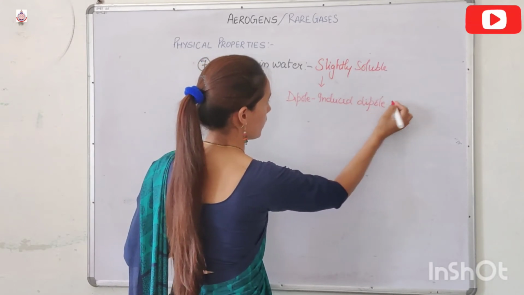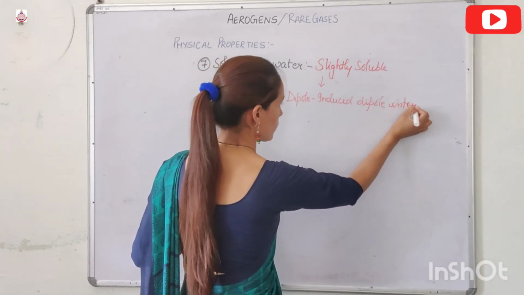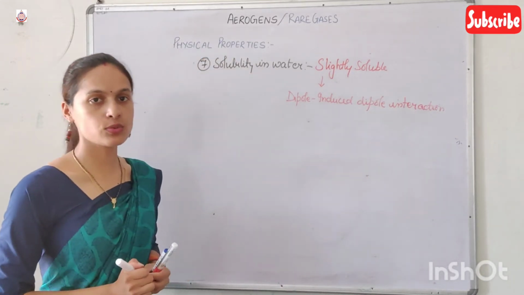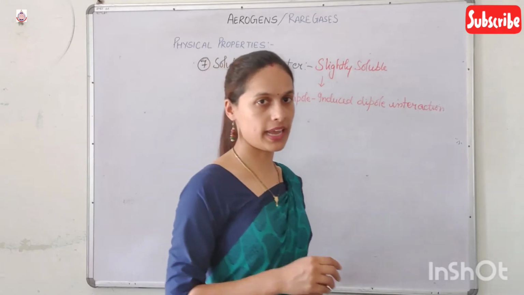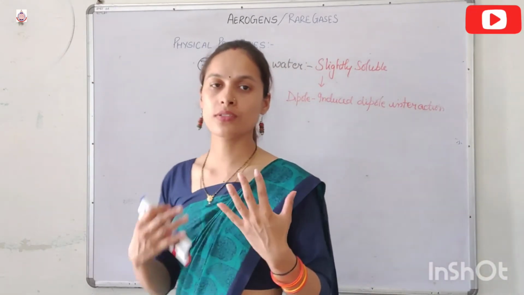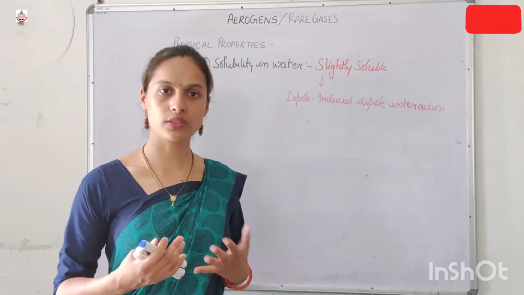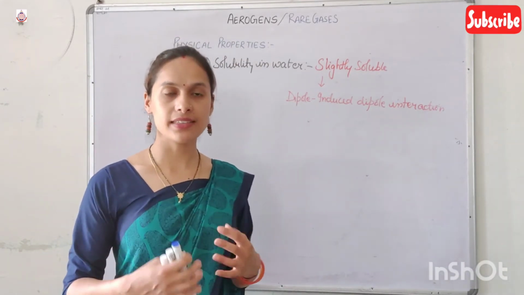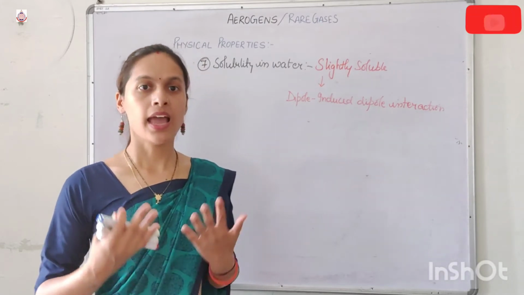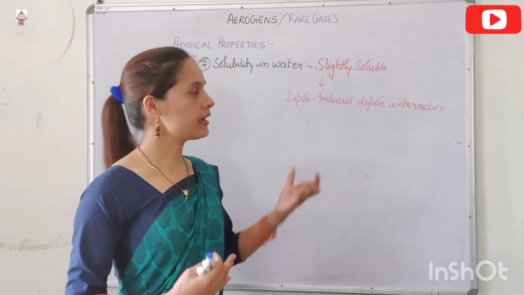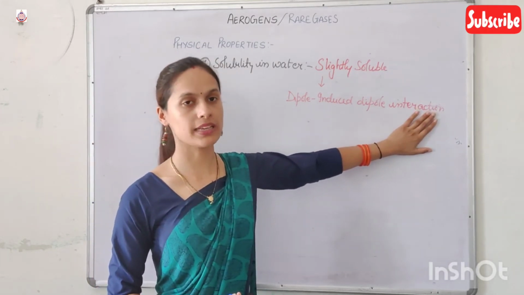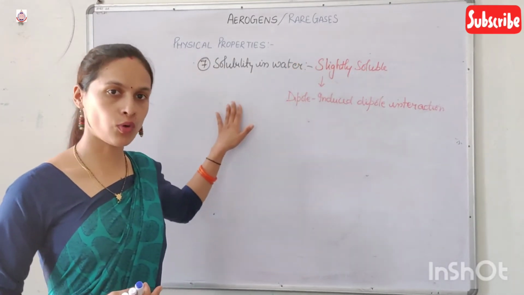We know that water is a polar molecule. As soon as water reaches the atom of the noble gases, it causes polarization. As a result, a dipole is induced in the noble gas, and there occurs a dipole-induced dipole interaction, as a result of which noble gases are soluble in water.